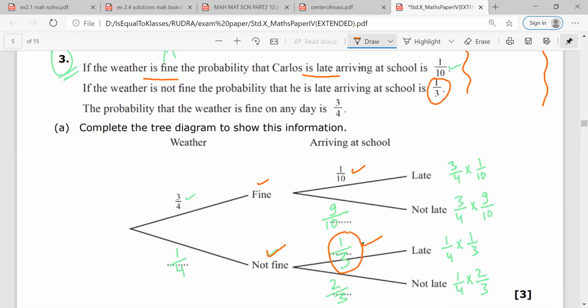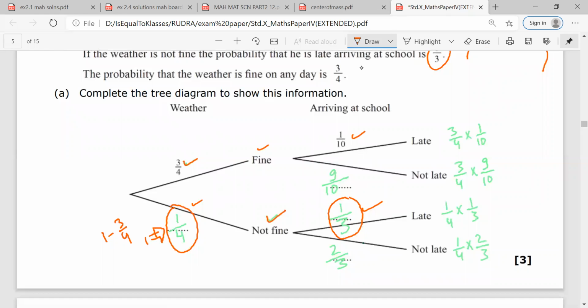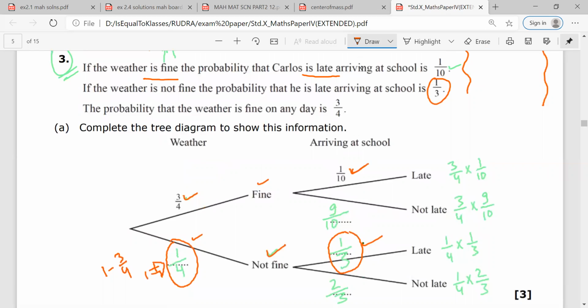Any doubt, Mr. Rudra? No, sir. The probability that the weather is fine on any day is 3 by 4. So the probability that the weather is not fine on any day would be 1 by 4, that is 1 minus 3 by 4. Okay. And I have 1 by 10 for weather fine, he is arriving late. So not late would be 1 minus 1 upon 10 equal to 9 by 10. Any doubt? No, sir. Okay. So I have found 9 by 10 also.